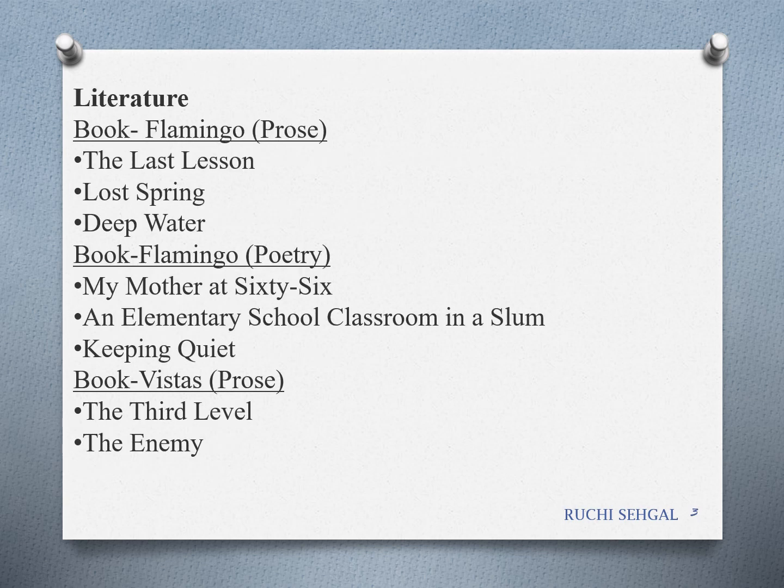From literature, you have these chapters: Flamingo, Last Lesson, Lost Spring, Deep Water, Flamingo Poetry, My Mother at 66, Elementary School Classroom in a Slum, Keeping Quiet, Vistas, Prose Chapters, The Third Level, and The Enemy. Only these chapters are going to be there for your first term board examination.